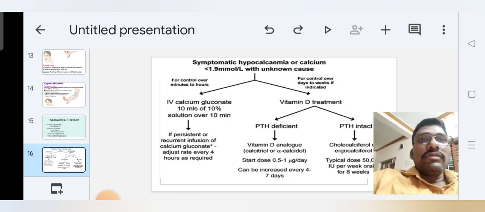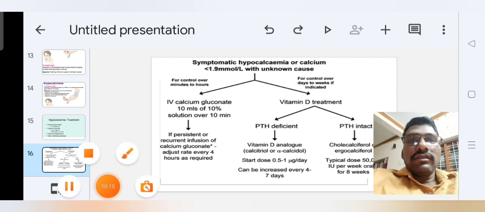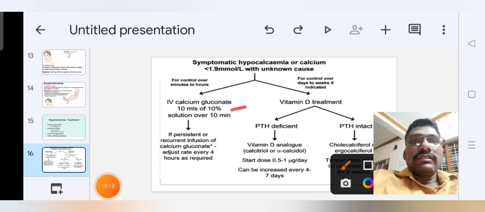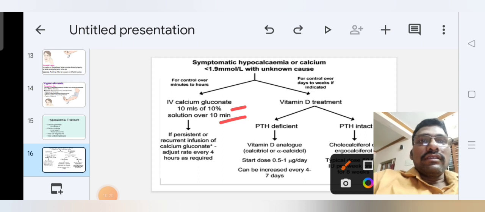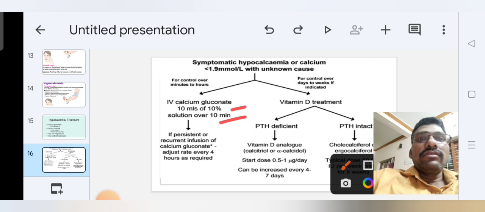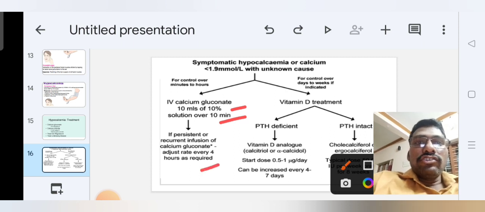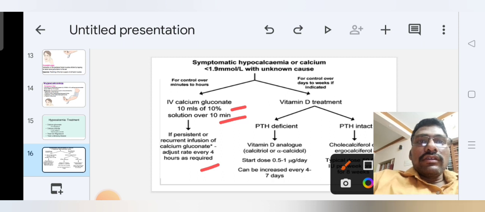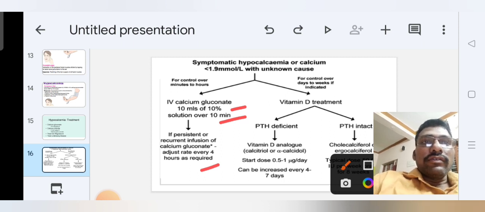For symptomatic hypocalcemia, or calcium less than 1.29 millimole per liter with unknown cause, for control over minutes to hours, give IV calcium gluconate 10 mL of 10% solution over 10 minutes. If persistent or recurrent, give an infusion of calcium gluconate, adjusting the rate every 4 hours as required.